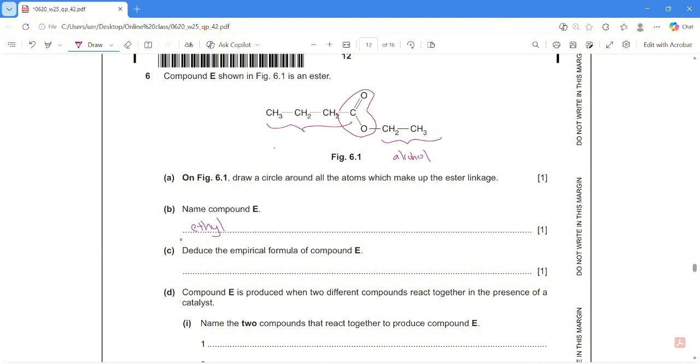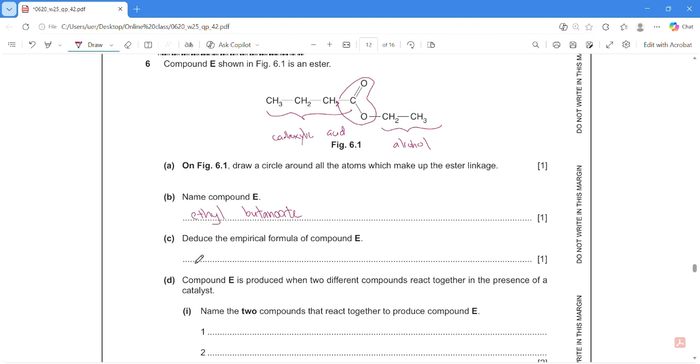For the acid part, we have 4 carbons. This part is from the carboxylic acid, and 4 carbon is butanoic acid. So we get butanoate. Done. Question C. Deduce the empirical formula of compound E. The empirical formula is the simplest formula.